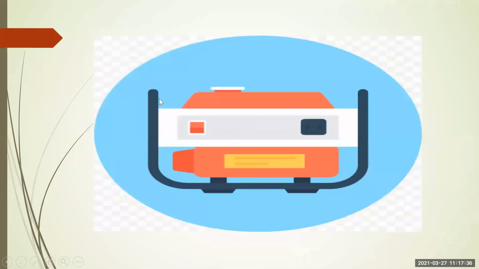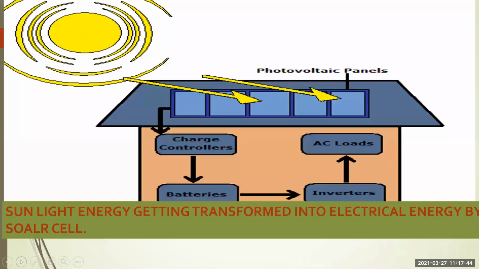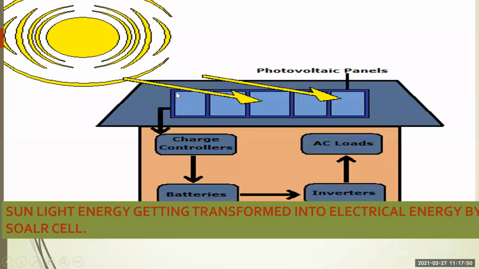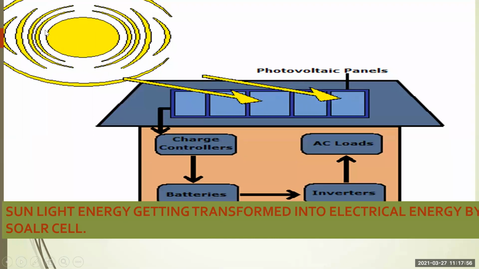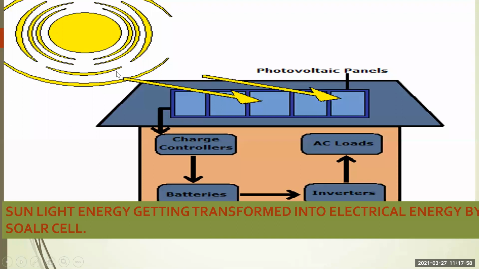So this is a picture of an inverter. You might have seen an inverter at your place also. See how the sunlight energy is getting transferred into electrical energy by the solar cell. Here you can see the solar cells, with the help of the photovoltaic effect, we are directly converting the solar energy into electrical energy.